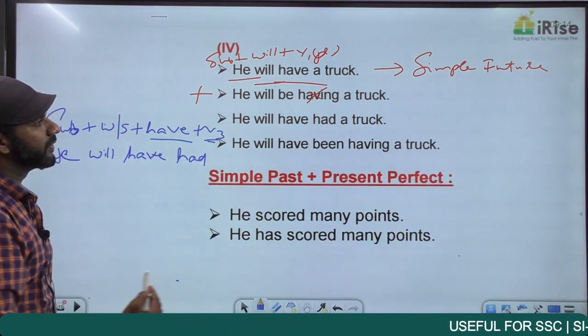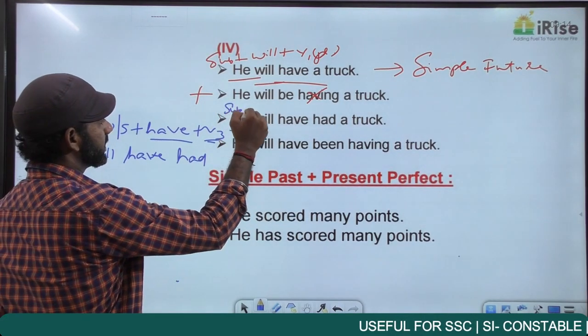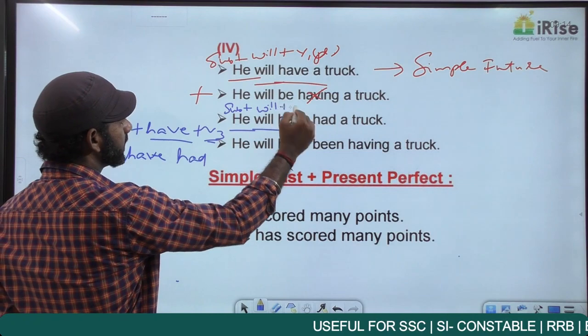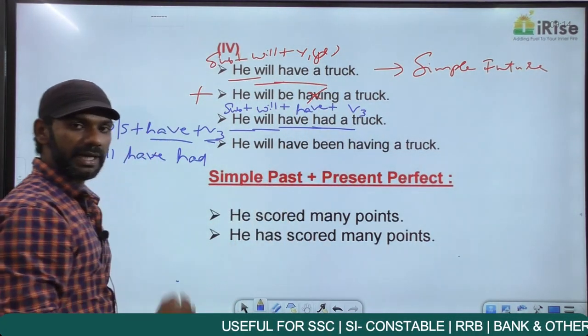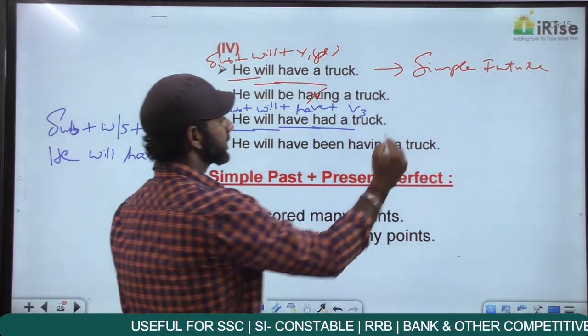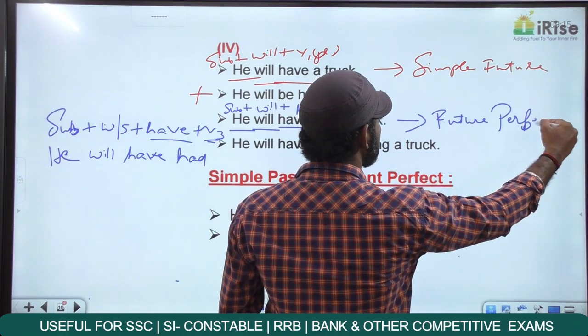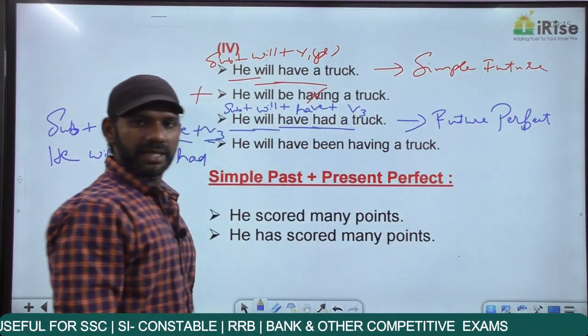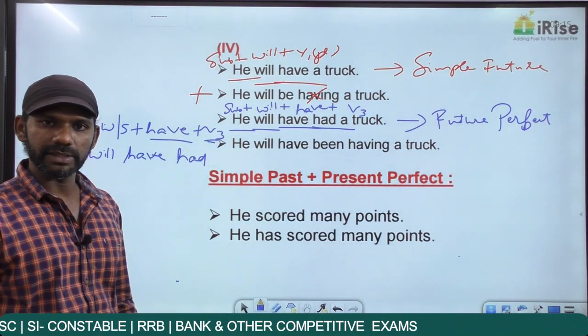So he will have had a truck. The subject he plus will plus have plus had is a V3 of has. The subject plus will plus have plus V3 is future perfect tense. Must be considered.